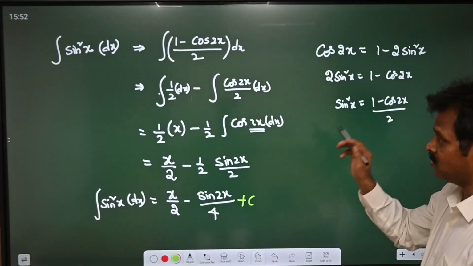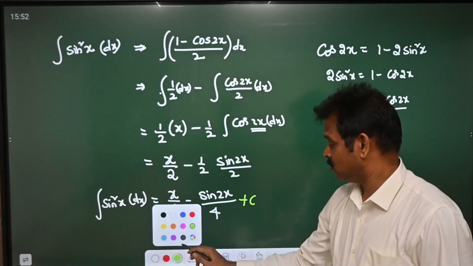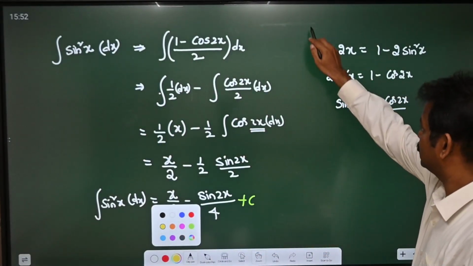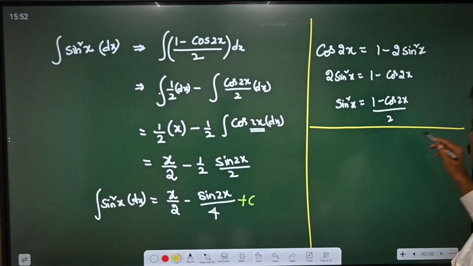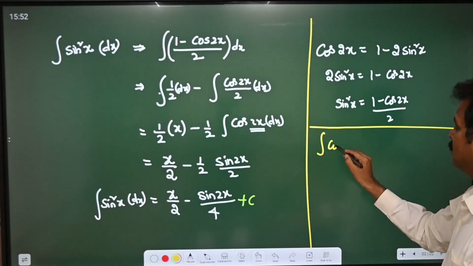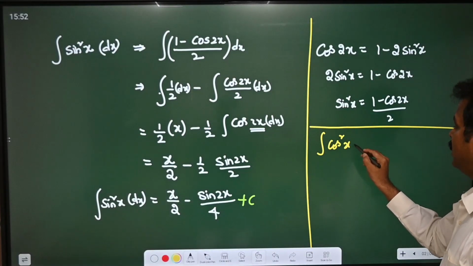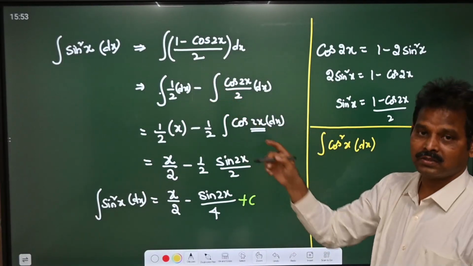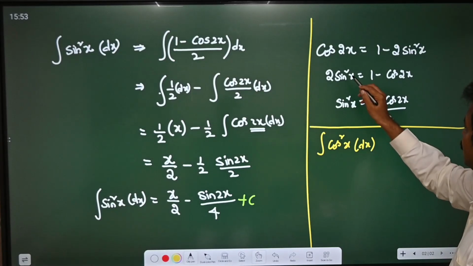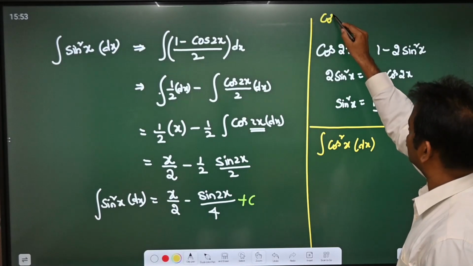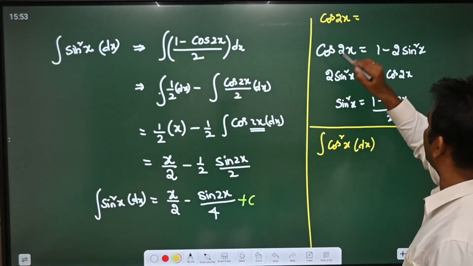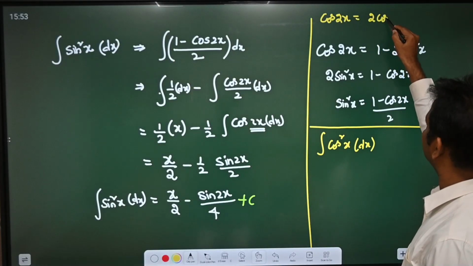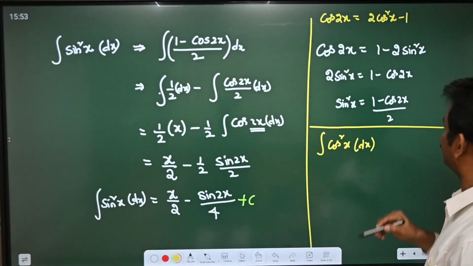Similarly, sometimes they ask you to find one more, that is integral cos square x dx. That was sin square x dx, now it is cos square x dx. If you take this one, cos 2x can also be written as 2 cos square x minus 1.